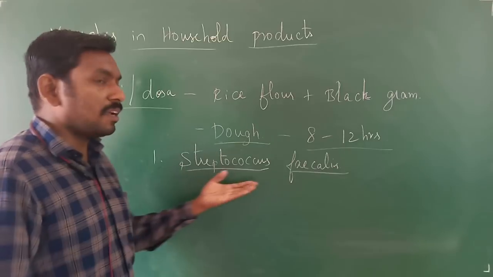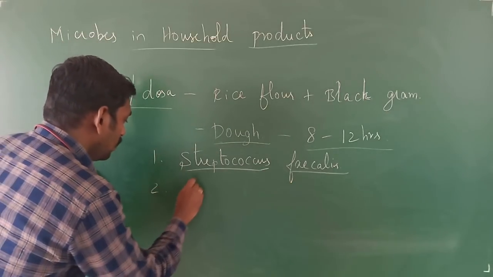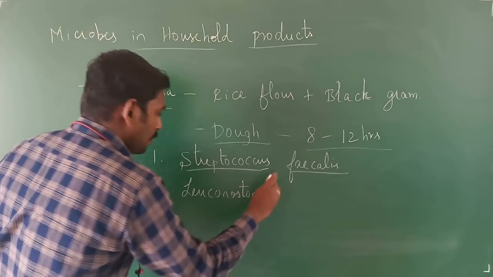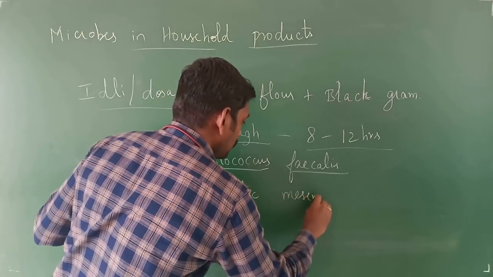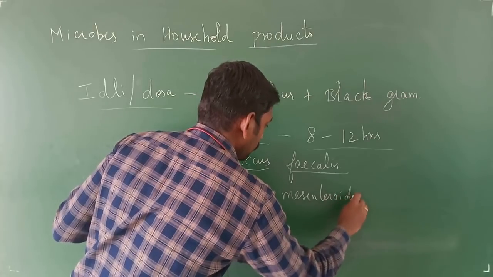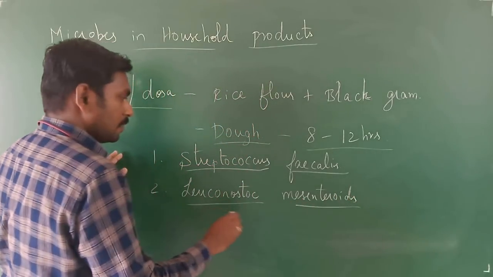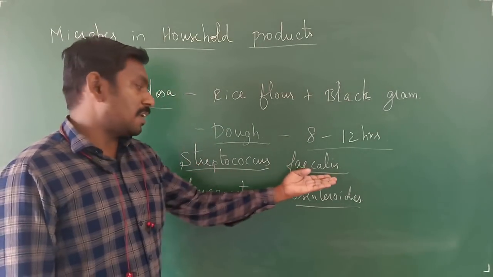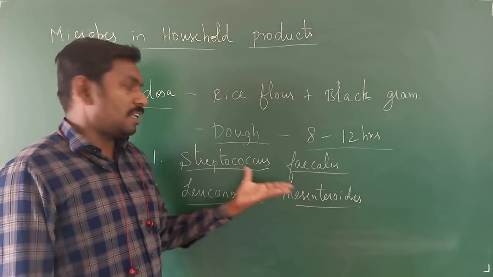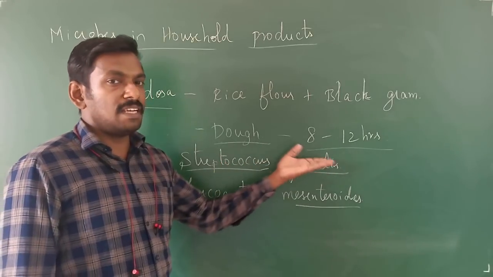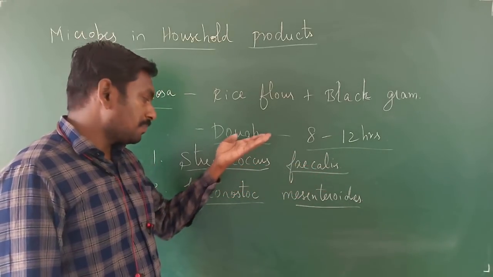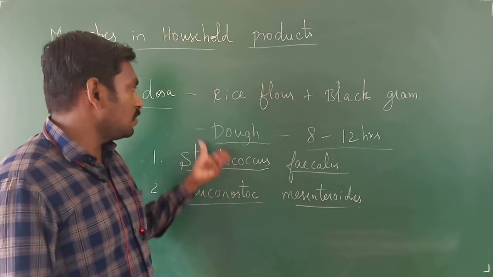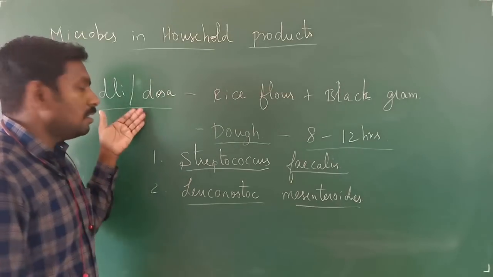So you will be having Streptococcus faecalis and Leuconostoc mesenteroides. For about 2 to 4 hours, this faecalis bacteria will act upon, and then you will be having the action of this Leuconostoc mesenteroides, which is useful in the preparation of idli or dosa.